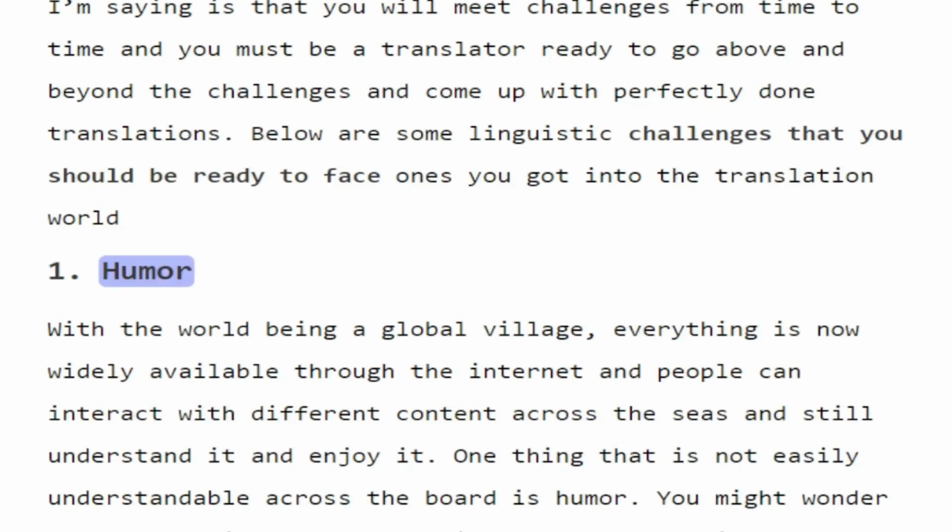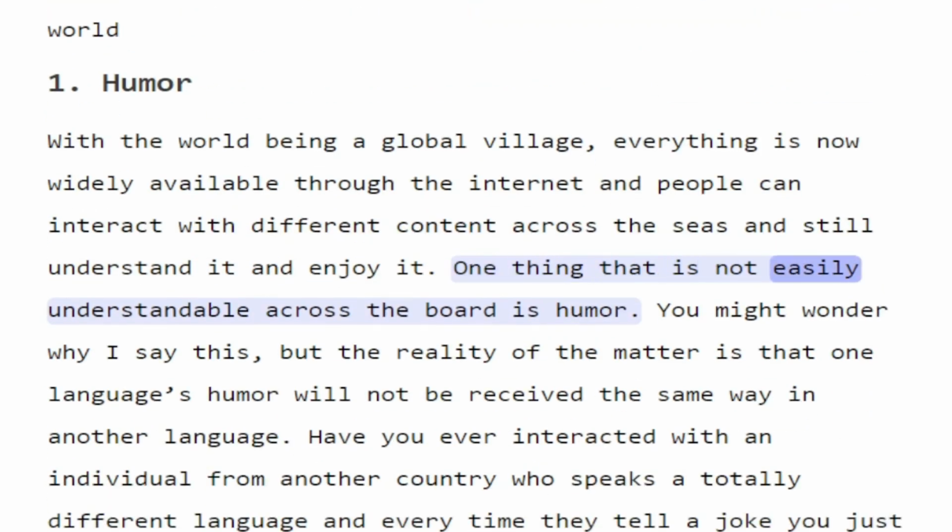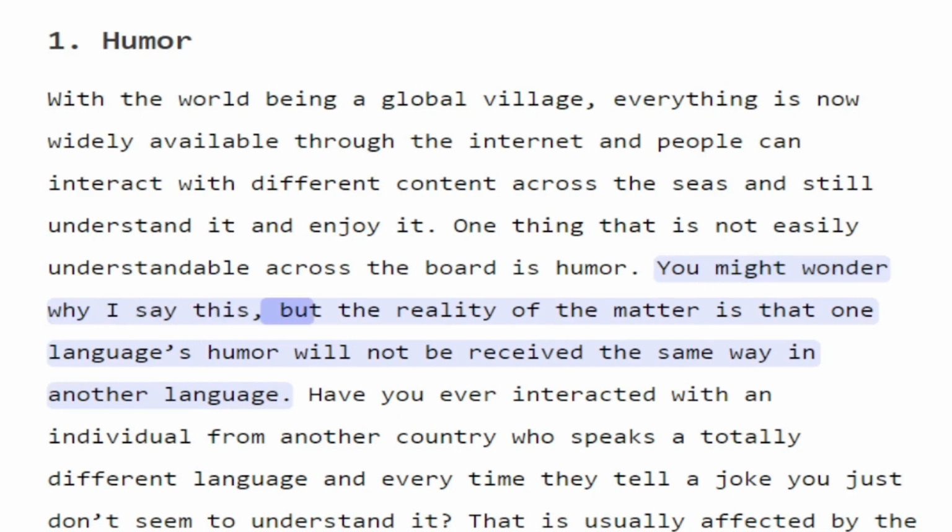1. Humor. With the world being a global village, everything is now widely available through the internet, and people can interact with different content across the seas and still understand it and enjoy it. One thing that is not easily understandable across the board is humor. You might wonder why I say this, but the reality of the matter is that one language's humor will not be received the same way in another language.